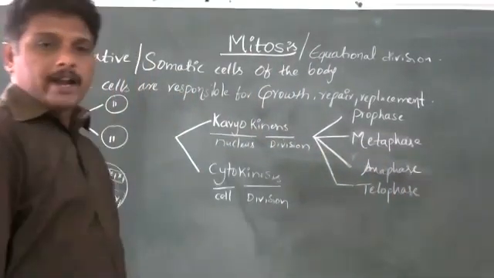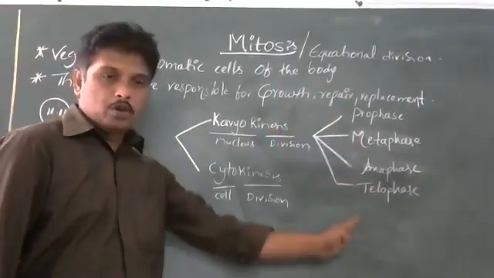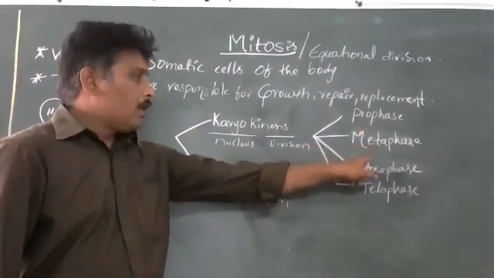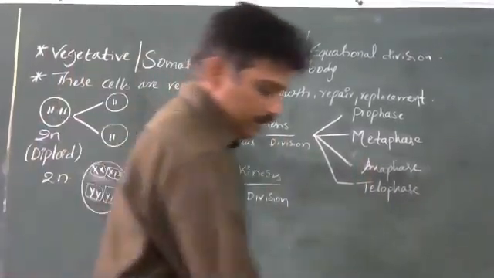Karyokinesis, the nuclear material division, involves majorly 4 stages: prophase, metaphase, anaphase, and telophase.